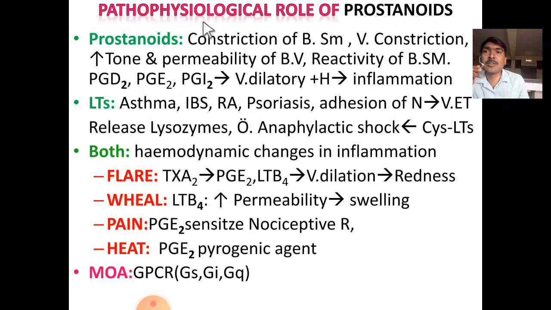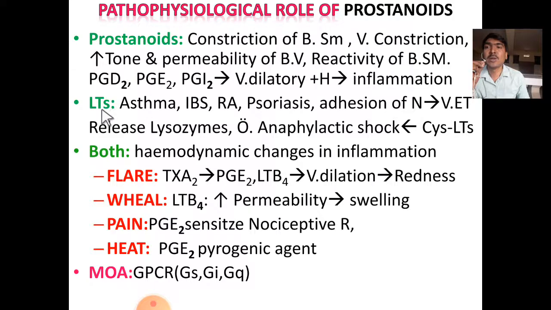Here is the pathophysiology of the prostanoids. We are going to study prostanoids as well as leukotrienes together, because they have combined action in the inflammatory reaction. Prostanoid pathophysiology is constriction of bronchial smooth muscle, vasoconstriction, increasing tone and permeability of the blood vessels, and increasing reactivity of the bronchial smooth muscles. Prostaglandin D2, E2 and I2 have a vasodilatory effect with histamine in the inflammatory process.